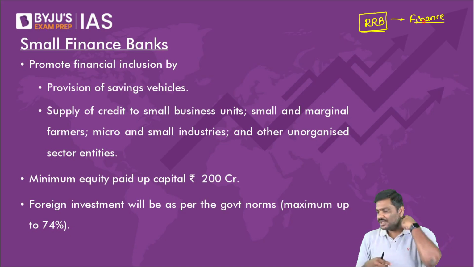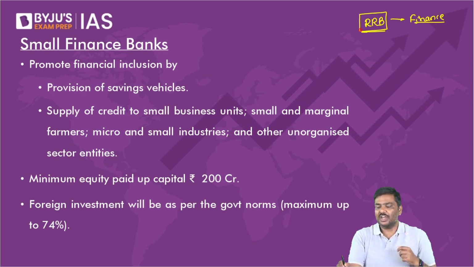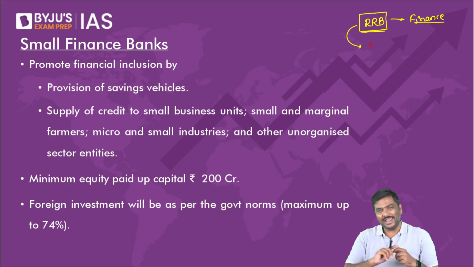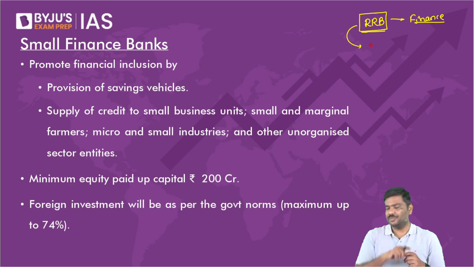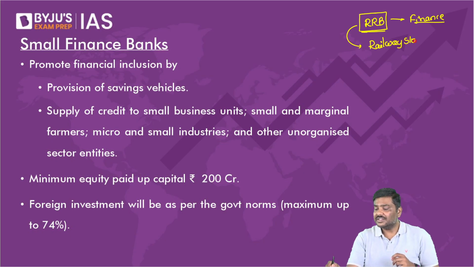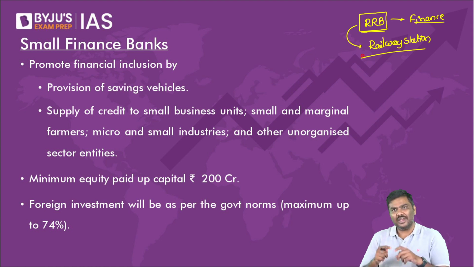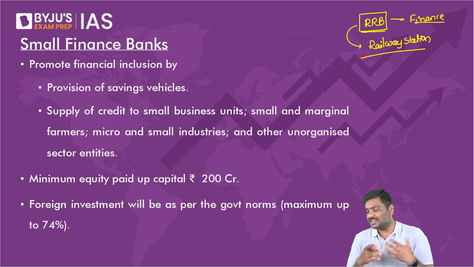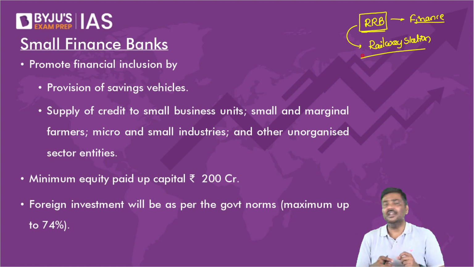Now, because I'm using the term newspaper here, if you ask me, sir, in today's Hindu newspaper, which article is important, in the first page, there is an article on railway station development. Please read that article today. There is a scheme which has been launched by Government of India wherein they want to modernize the railway stations in India. Please read that article.